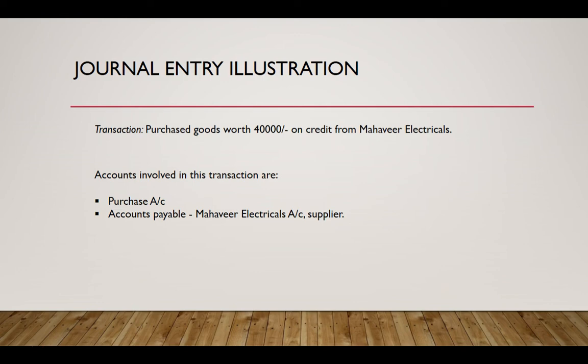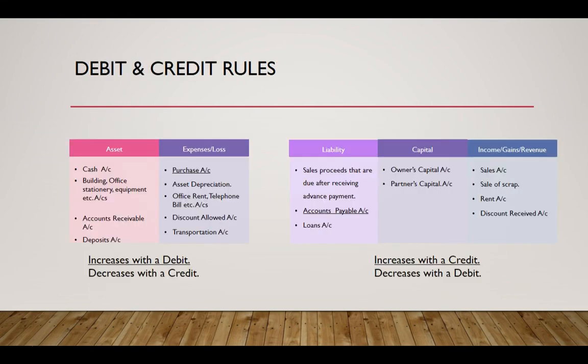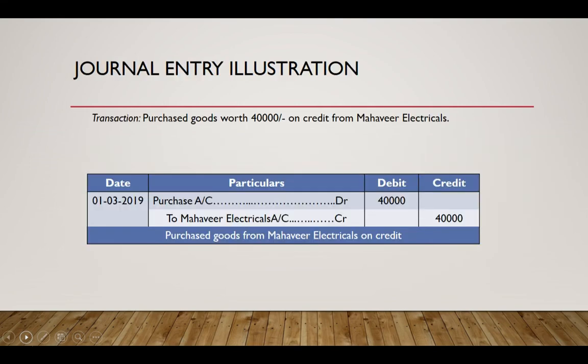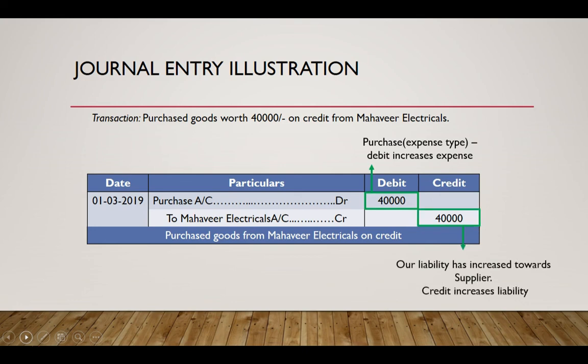Now let's find out which account to debit and which to credit. We know that purchase accounts increase with a debit, and liabilities increase with a credit, and accordingly we pass the journal entry as follows. We debited the purchase account and credited the supplier's account.